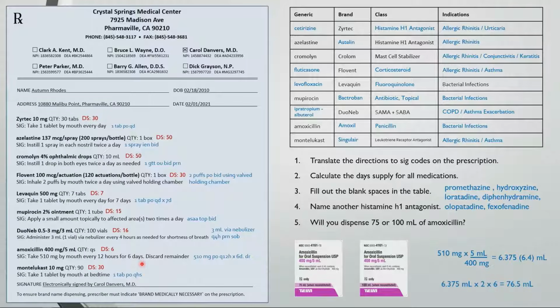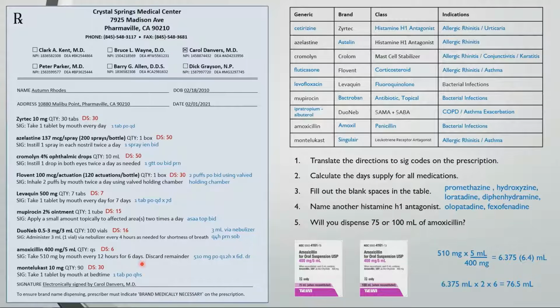You might think that 75 milliliters would suffice, but in most cases it's better to have excess. A lot of antibiotics are dosed by weight with specific guidelines on how to dose based on indication. So if you dispense less than prescribed, the patient wouldn't finish their entire course of therapy, and there's a possibility they don't completely recover from the infection, and there's a chance to create antibiotic resistance. Some people might argue that 75 milliliters would be sufficient, but my take is that you would dispense 100 milliliters and discard the remainder. In very few instances would you actually dispense less than what the provider wrote for. Especially in the case of antibiotics, it's better to play it safe.